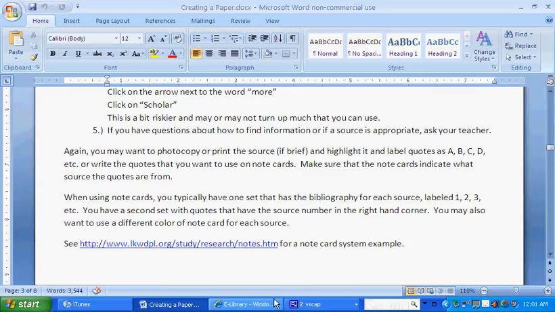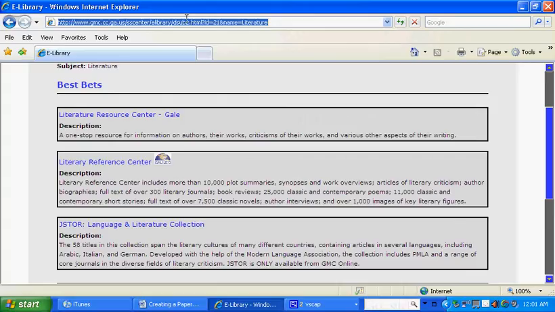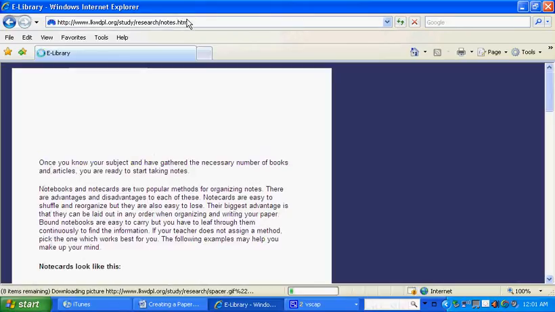And then when you go to take notes, you have a second set of cards. So you'd have number 1 cards, number 2 cards, number 3 cards, number 4 cards, however many sources you have. All your number 1 cards are going to list quotes from your number 1 source. All your number 2 cards will list quotes from your number 2 source. All your number 3 cards will list quotes from your number 3 source. This is kind of old school. But it's good if you're using books from a library or something like that where you don't want to photocopy a lot of things.